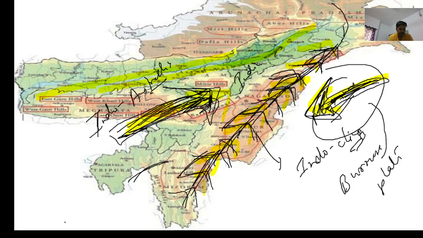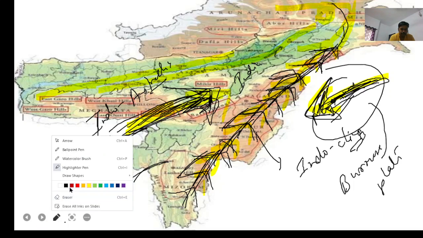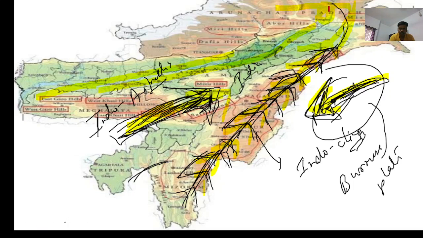Okay, and Himalayas curves steeply southward. As you can see here, beyond the Dihang Canyon. Dihang Canyon is here, marking from another pen. Dihang Canyon is here, and this is the northeast hills, and this is your Brahmaputra, isn't it?